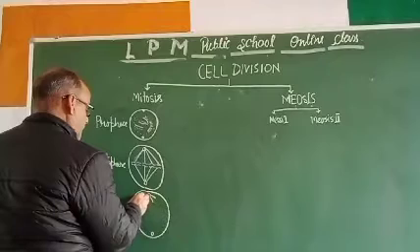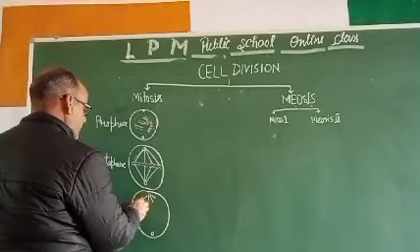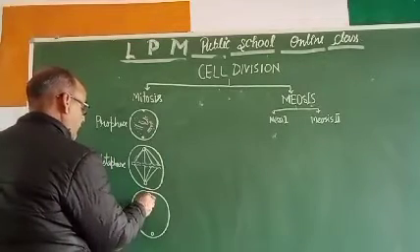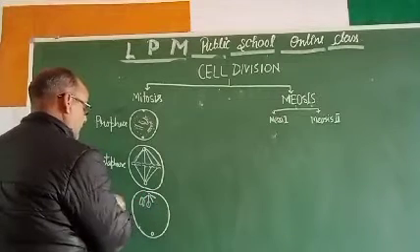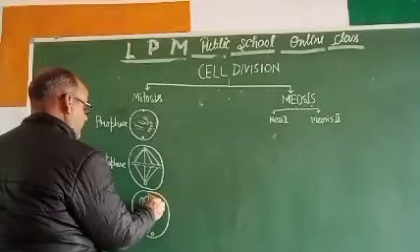1, 2, 3, 4, means the chromosomes will be paired, something like this, and this, and this.